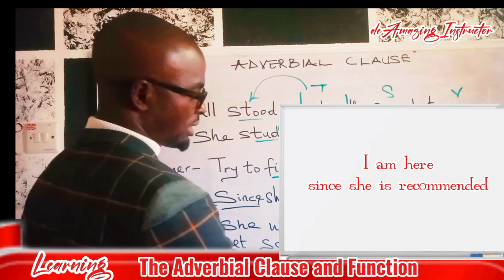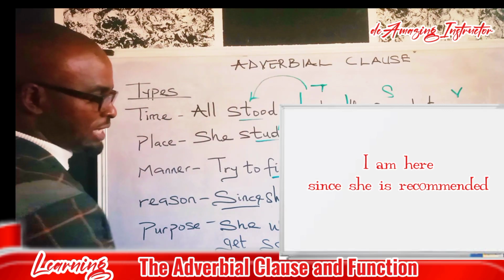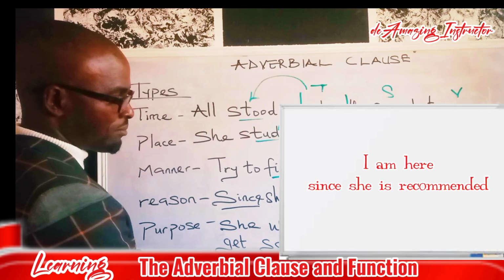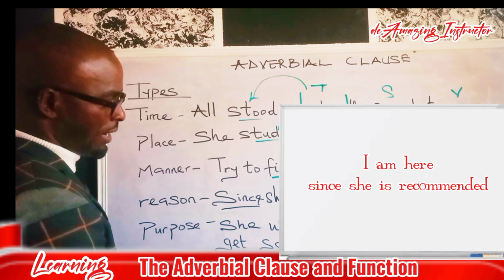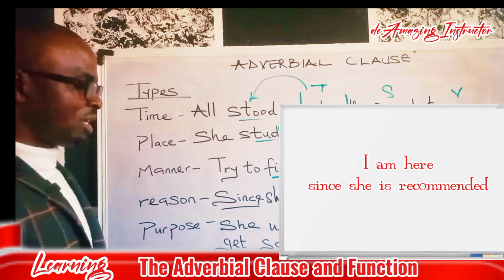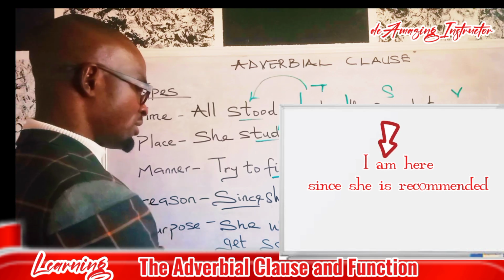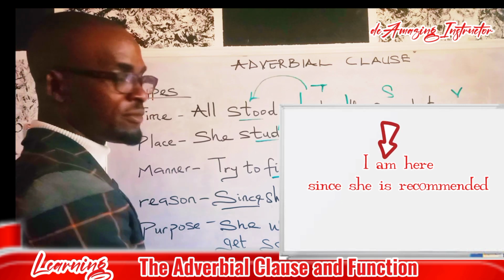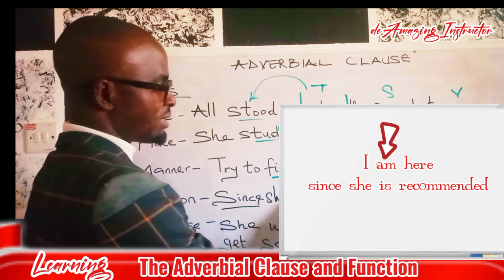She is our subject, is recommended our verb. Now, it modifies the verb before it. What's the verb before it? Am. Since here modifies the verb before it. Now, let us look at what we have here. Since she is recommended, I am here.